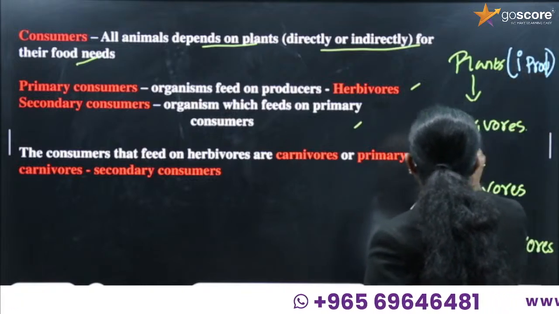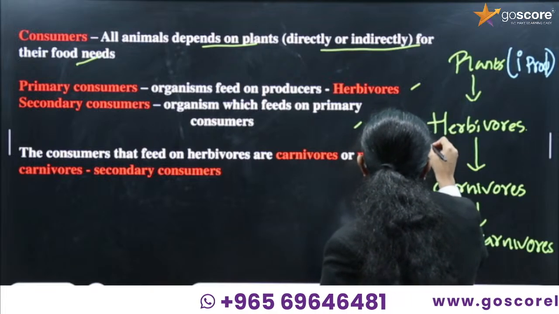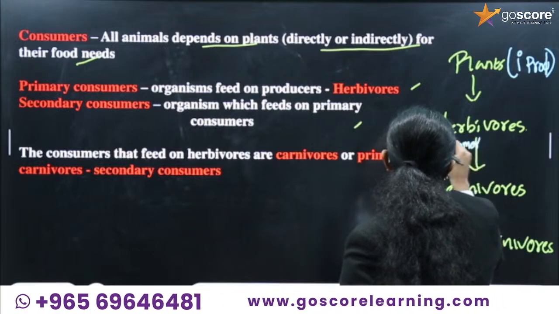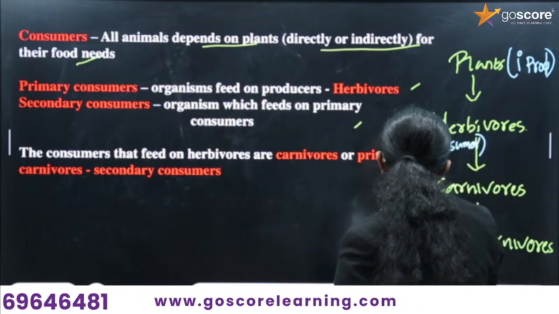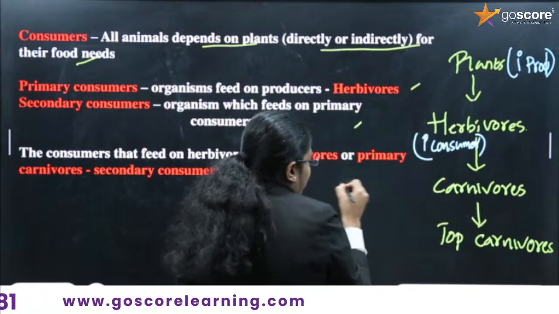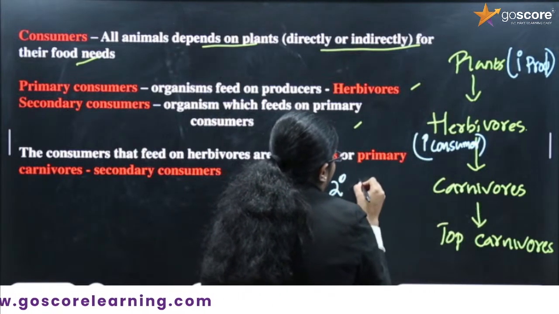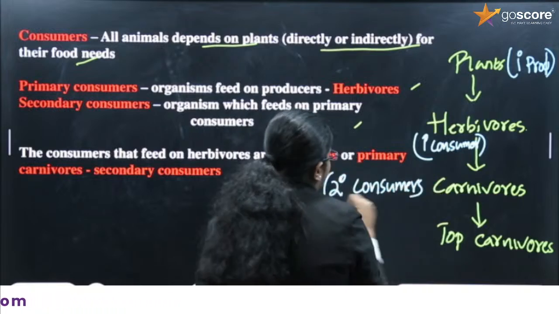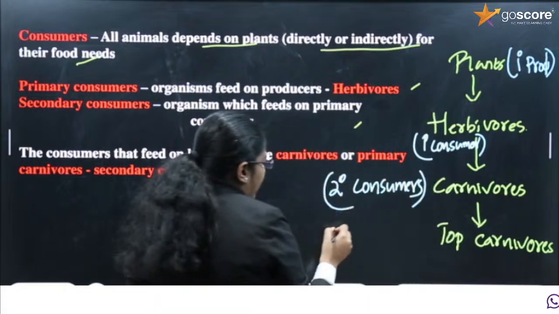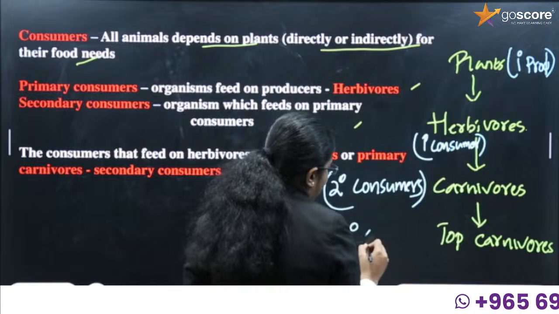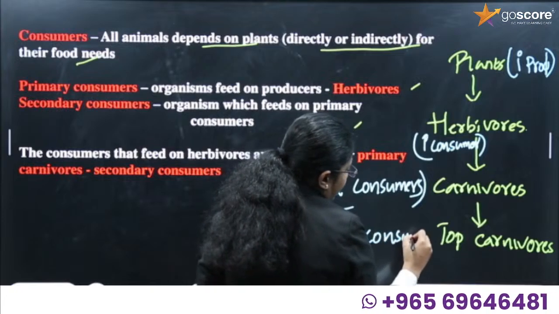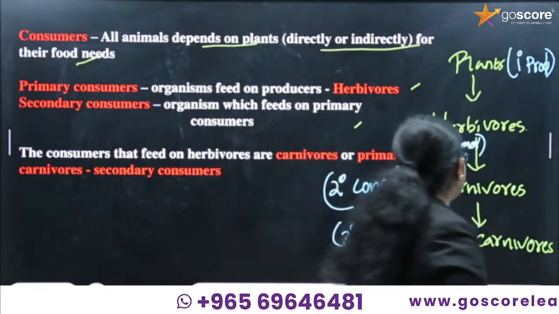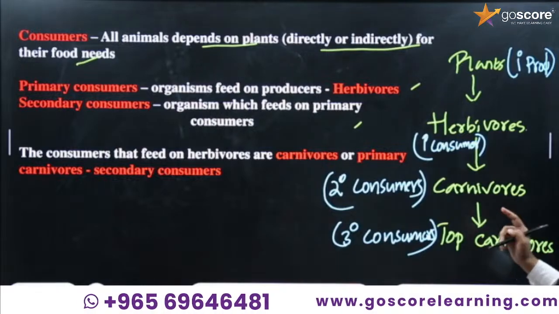Herbivores are primary consumers. Carnivores are secondary consumers. If you consider top carnivores, they are the tertiary consumers. Clear?